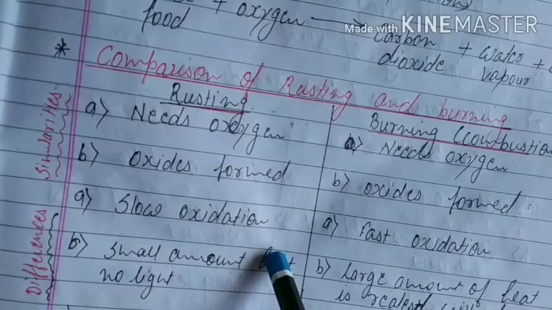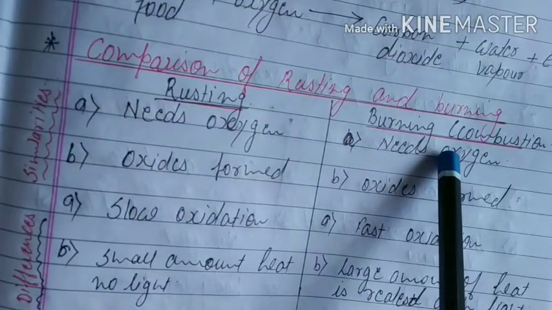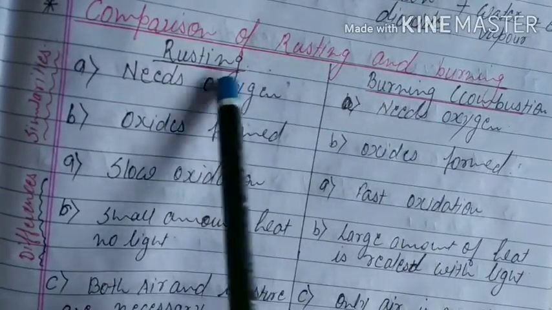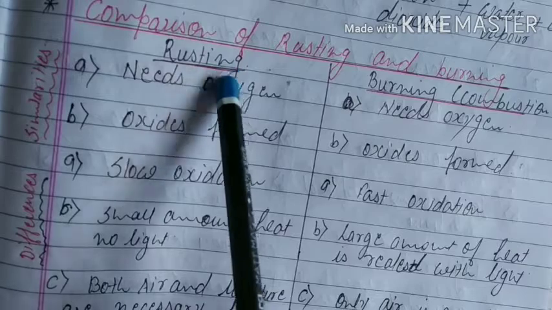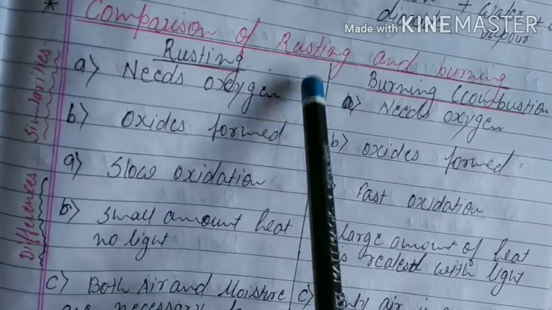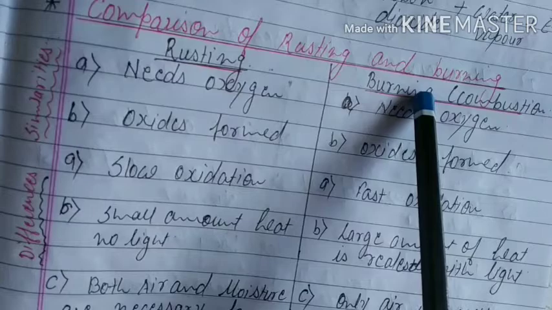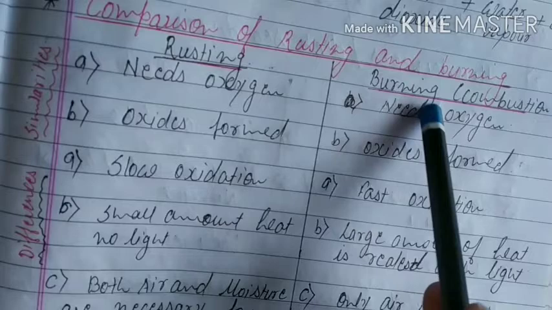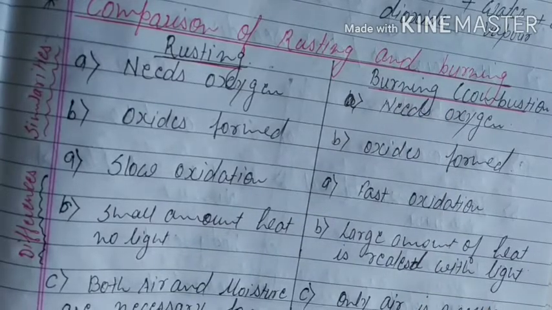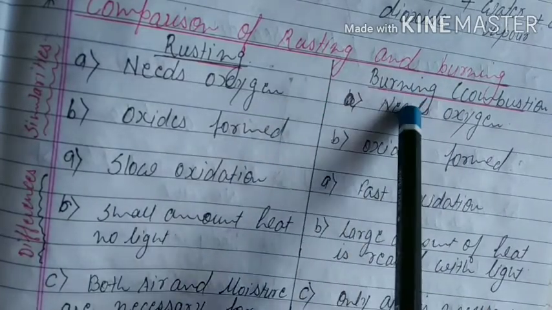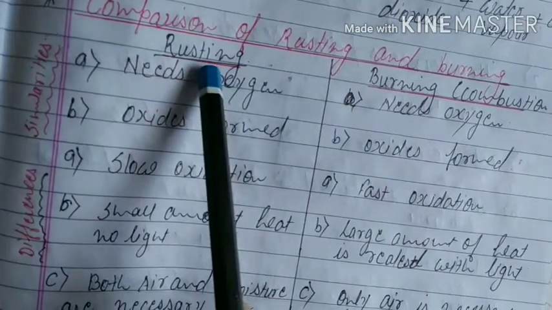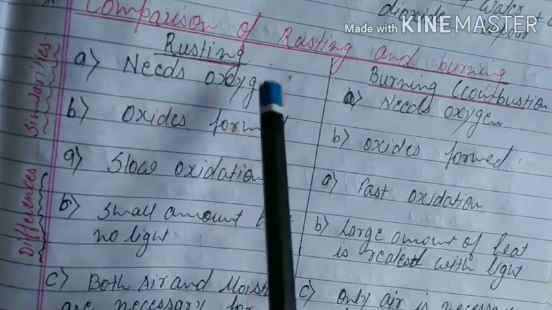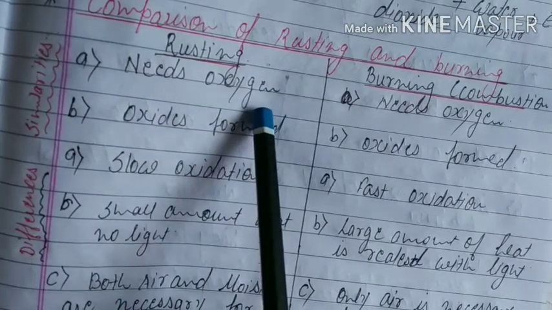The next we have to learn is rusting and burning. So we have learnt now what is the difference between rusting and burning. Rusting is coating of brown layers over the metal, and burning is when the substance reaches its ignition temperature, it burns. Another name for burning is combustion. Now in rusting we need oxygen, air and moisture, water also.